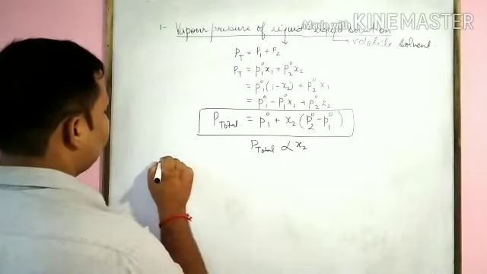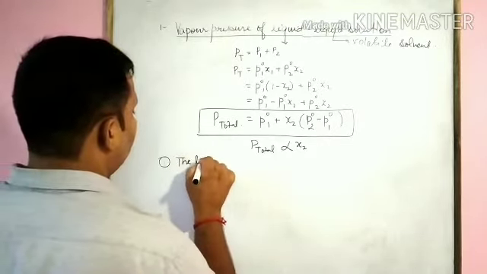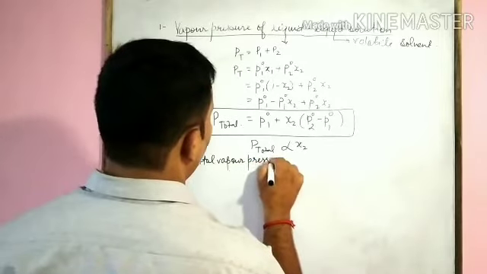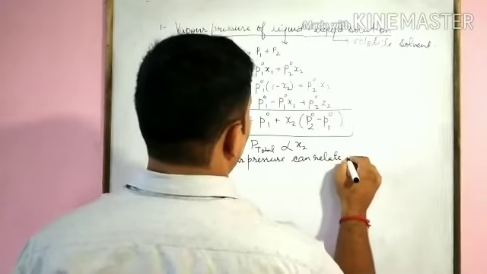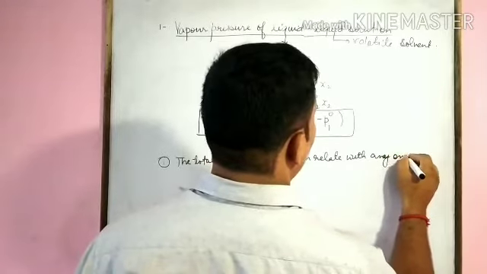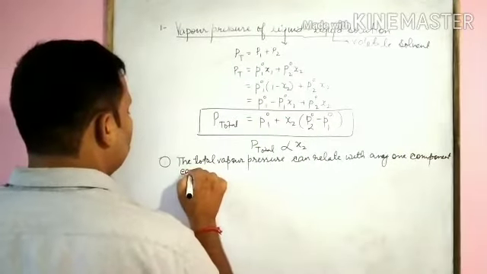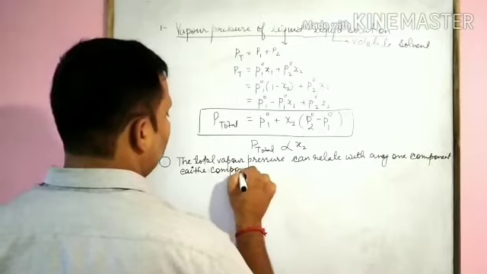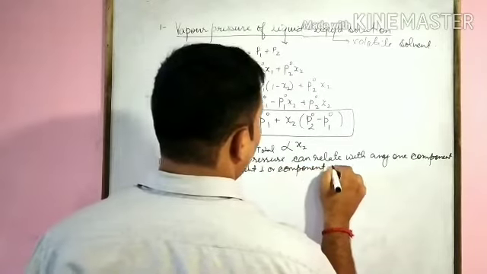The first one, the total vapor pressure can be related with any one component, either component 1 or component 2.